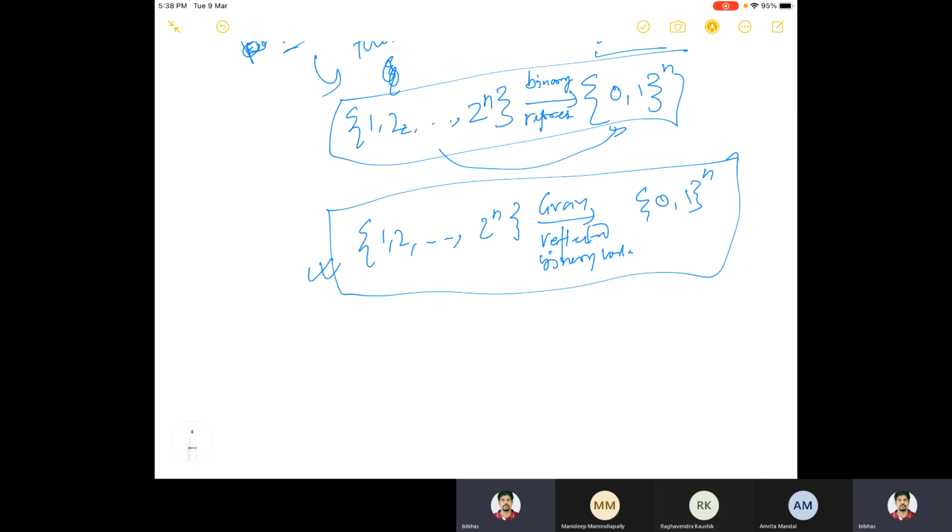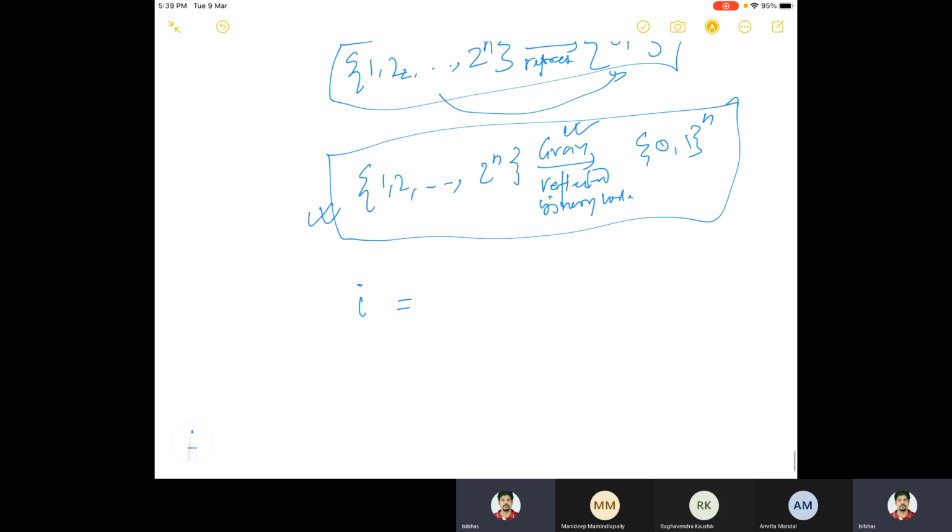But for making the interpretation a little easier, let us assume that they have binary representation, because you know about binary representation. There is something called a gray code, which is a different kind of binary representation. You can think about that. So i has some sequence of 0 1, and j also has a sequence of 0 1.